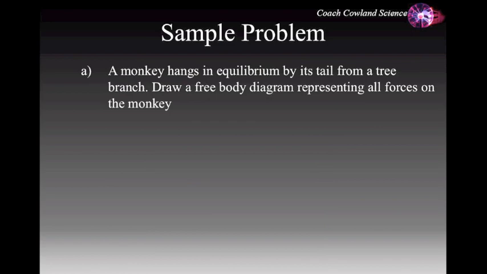Here's an opportunity for you to try one yourself. A monkey hangs in equilibrium by its tail from a tree branch. Draw a free body diagram representing all the forces on the monkey. Pause the video, hit play when you're ready. First, the force of gravity acts downwards on the monkey. To keep the monkey in equilibrium, the force of tension acts upwards through the tail. These are the only two forces acting on the monkey.